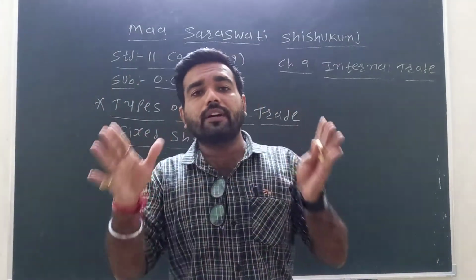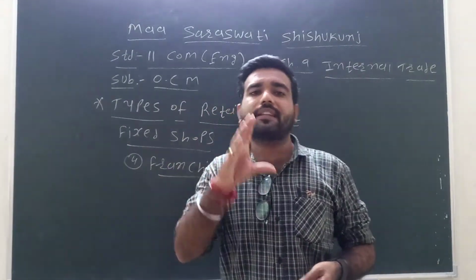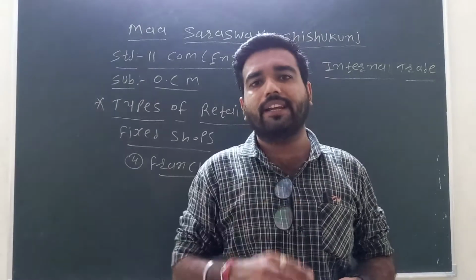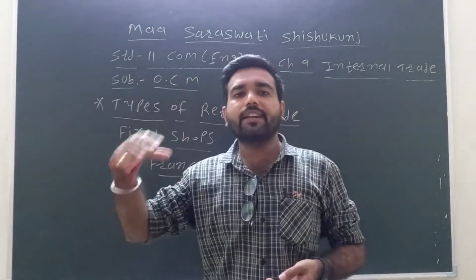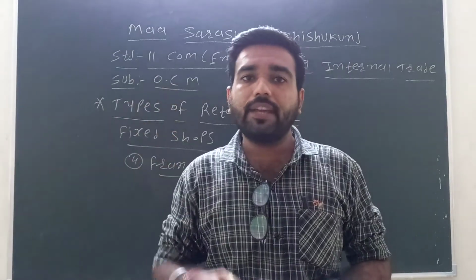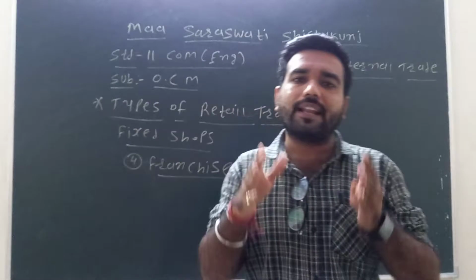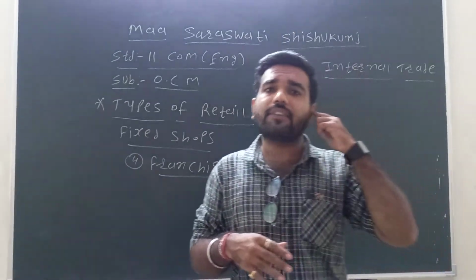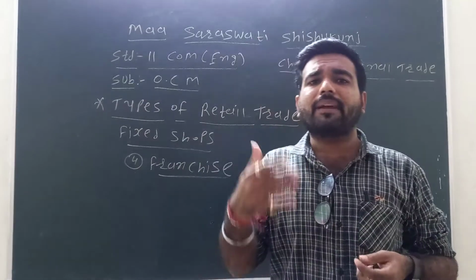In a franchise, the advertisement costs are very low for the retailer, because the advertisement is mainly done by the company. In Monginis cake or any other, like Amul Parlour, it is also one kind of franchise. Like pizza, there are many pizza shops.